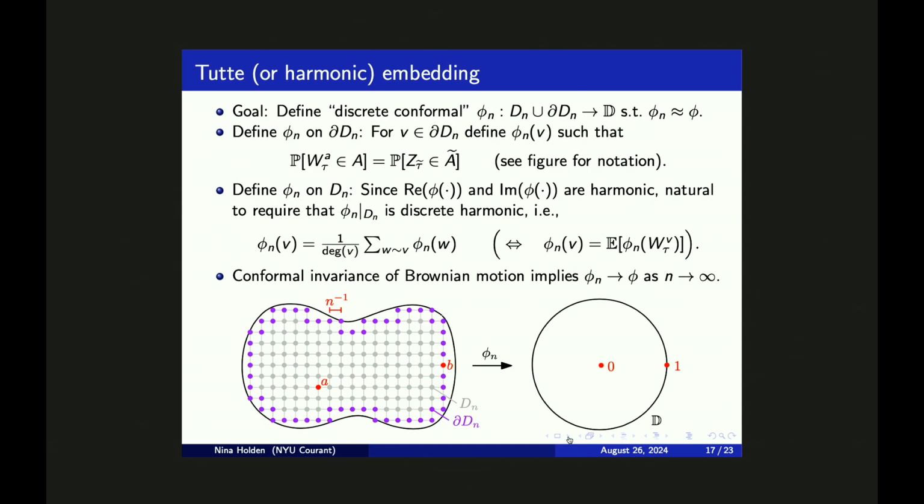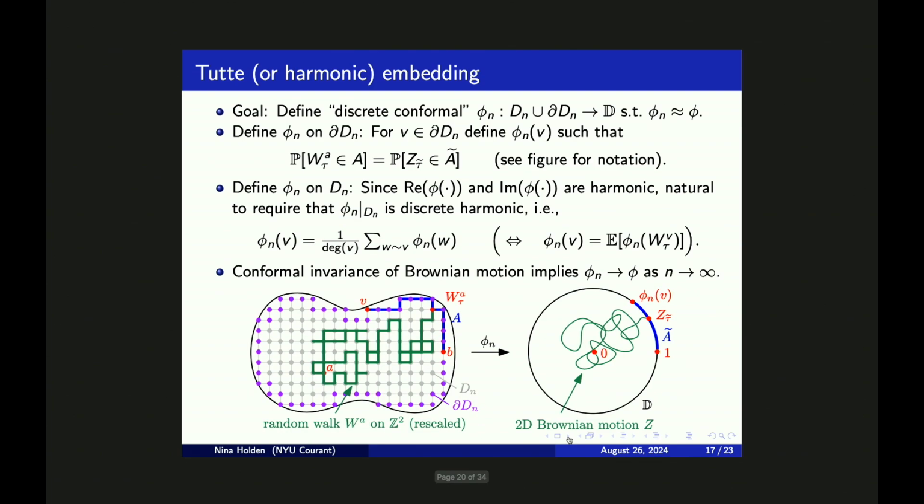And we want to define phi sub n on the graph that you can see in this figure. So this is a rescaled version of Z2 restricted to the domain D. The vertices of this graph are shown in purple and gray, and we want to define this function phi sub n on this graph. You see that some vertices are colored purple and some gray. The purple vertices are those close to the boundary, and we refer to these as the boundary vertices. And I will first want to explain how we define phi sub n restricted to the boundary.